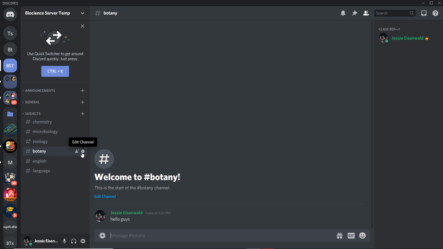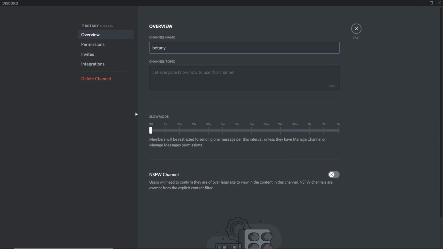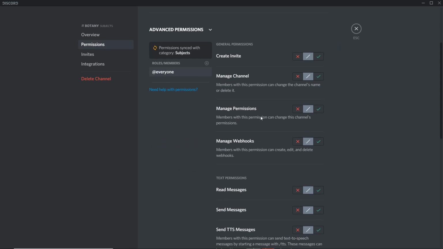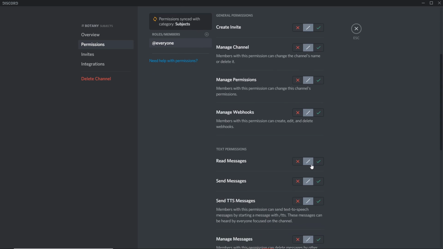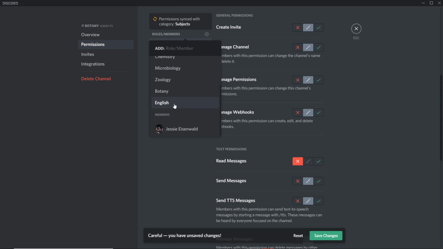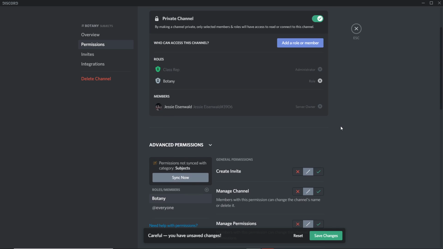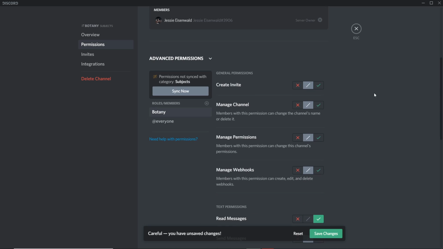The way you actually restrict visibility is by going to edit channels, permissions, and you can do it two ways. One, disable everyone from reading messages. What this will do is that it'll automatically remove them from being able to see it, and then you can add role members here, go to botany, in my case anyway, read messages, and save changes.